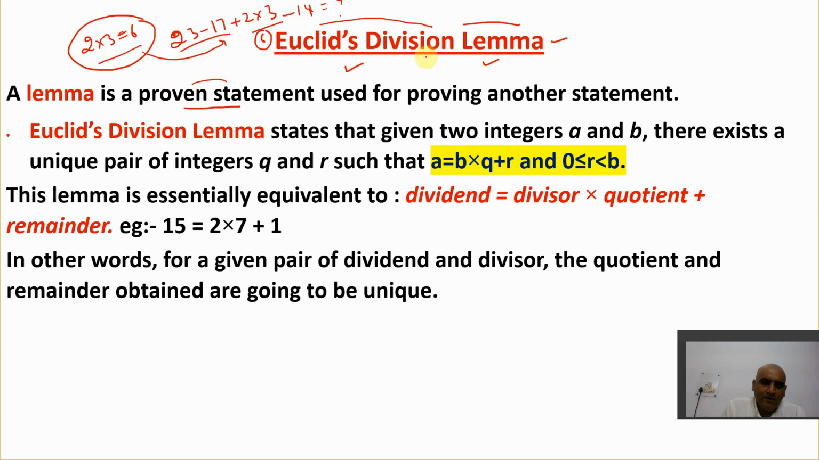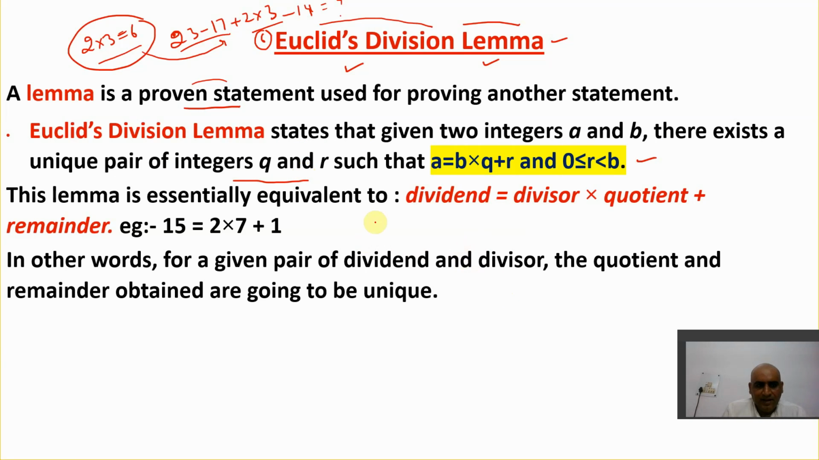Now let's move further. We'll learn about Euclid's division lemma. What does it mean? The statement states that given two integers a and b, there exists a unique pair of q and r such that a is equal to b multiplied by q plus r, where r is greater than or equal to 0 and less than b. Now, what does this statement mean?